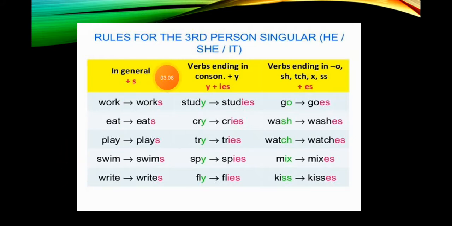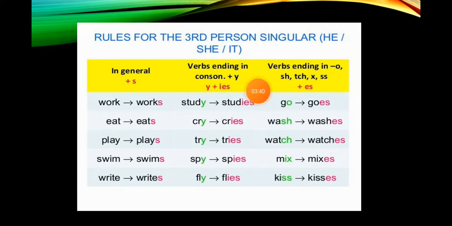If the verb ends in a consonant plus a Y, we cross out the Y and we add IES, okay? For example, we say study, studies, cry, cries, try, tries, spy, spies, fly, flies. All right?